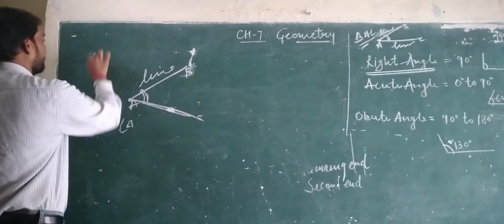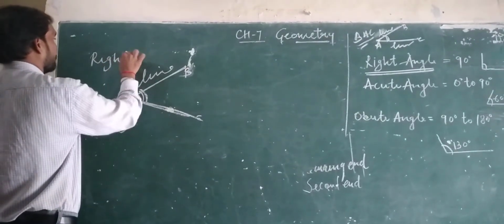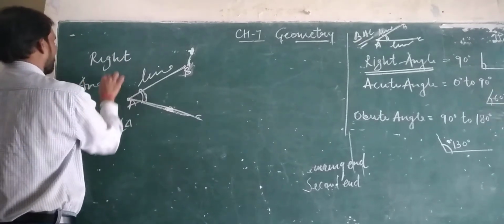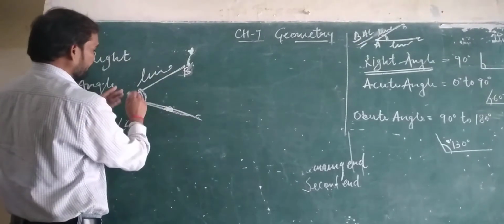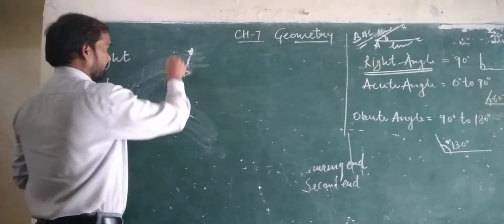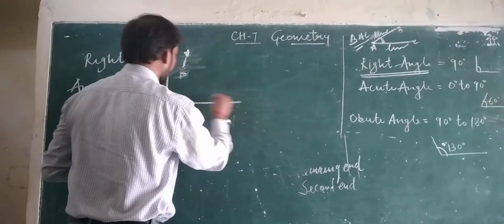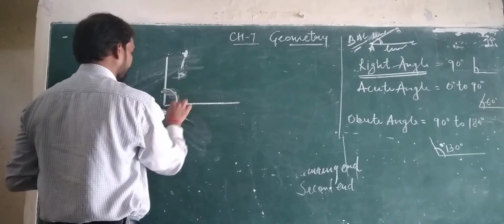First is right angle. If two lines make a 90-degree angle, if this angle is 90 degrees.